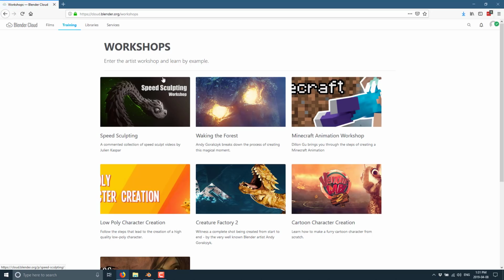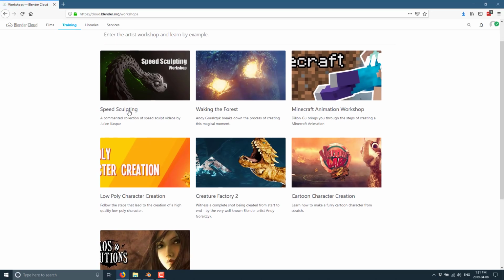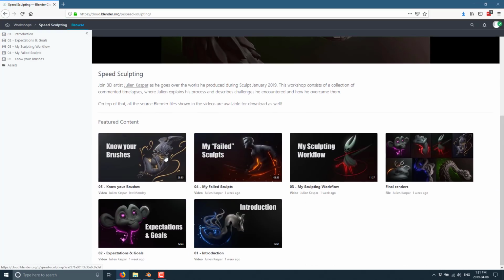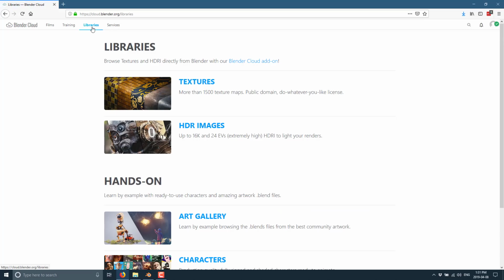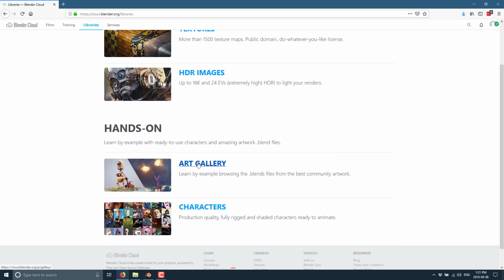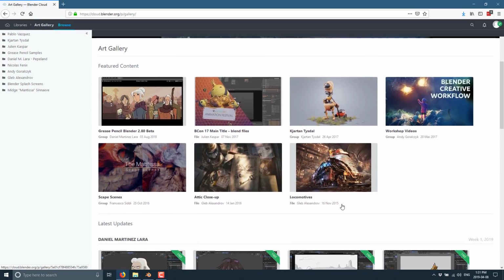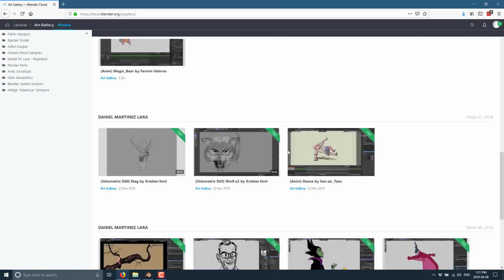These are smaller artist-based workshops. So this guy's got, for example, his thing on speed modeling. We'll go in there, and it is broken down again into a bunch of different sections. There's also a number of scenes that you can download yourself to check out, and we'll find those over in the library. So first off, you've got blends that other people have created that you can go ahead and download and play with and see how they created their scenes.